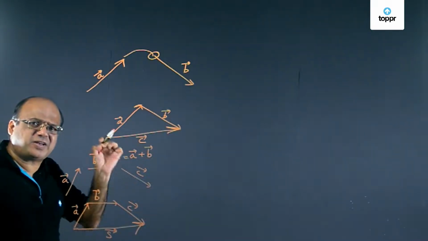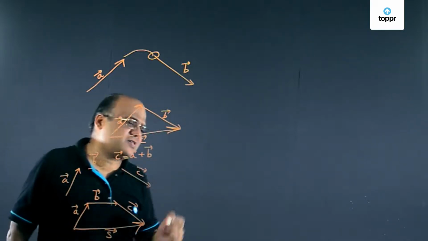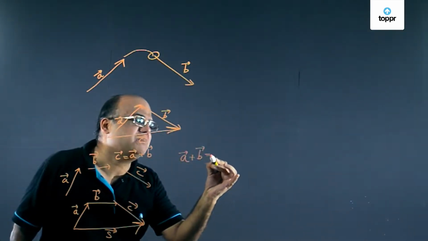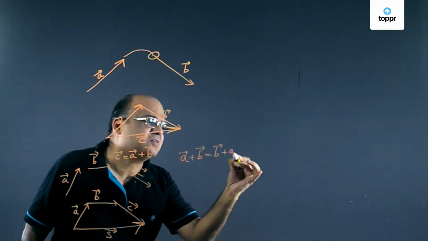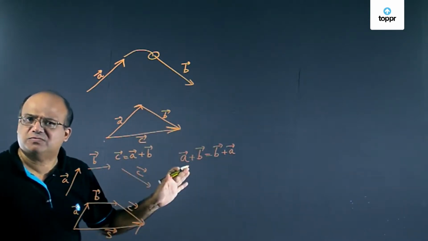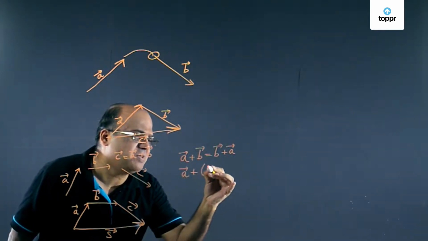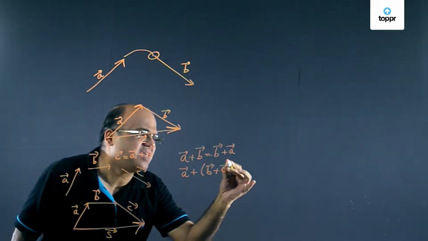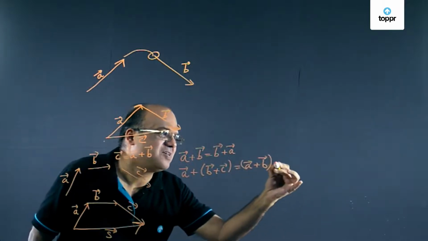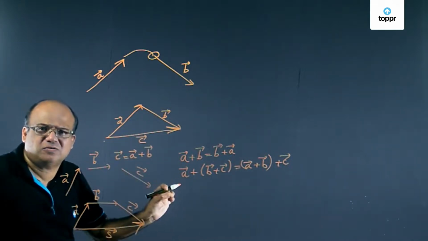Now, this vector addition follows certain laws. First law is A vector plus B vector is same as B vector plus A vector. We can add vectors in any order. This is called commutative law. Second law, A vector plus B vector plus C vector is same as A vector plus B vector plus C vector, with the grouping changed. This is known as associative law.